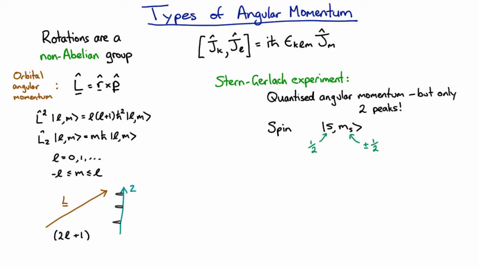And so the real Hilbert space for an electron was not as simple as a single component scalar field. It actually has two components, a spin up and a spin down. And this also helped explain why, in the Pauli exclusion principle, two electrons could be in any given state of the spatial wave function. Now, the operators corresponding to the three components of angular momentum for spin must have the right commutation relations, these commutation relations up here, and because they're so simple, because the dimension of the Hilbert space is just 2, we can write them down directly as matrices.